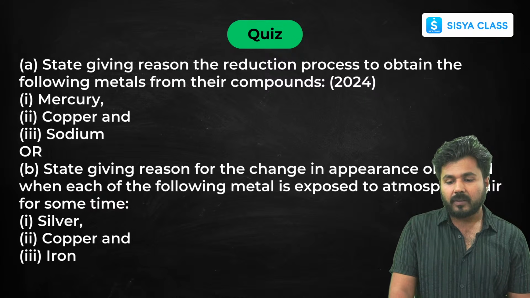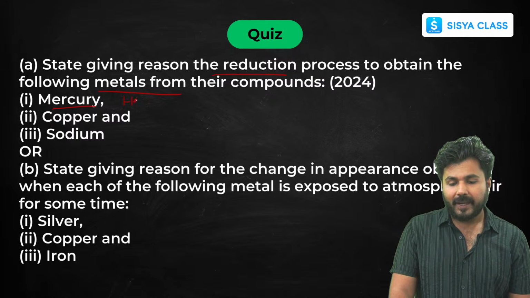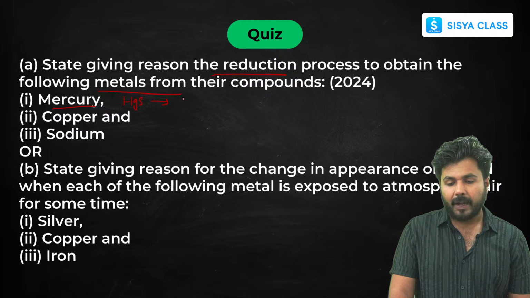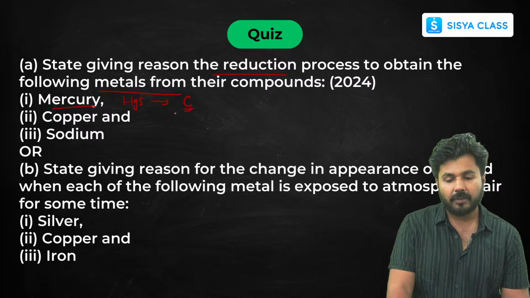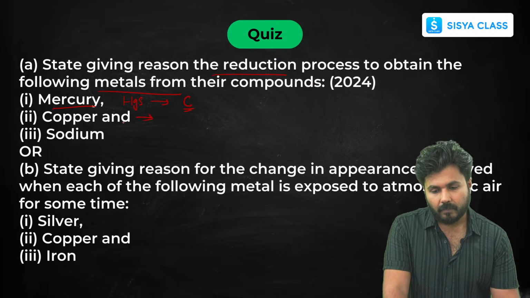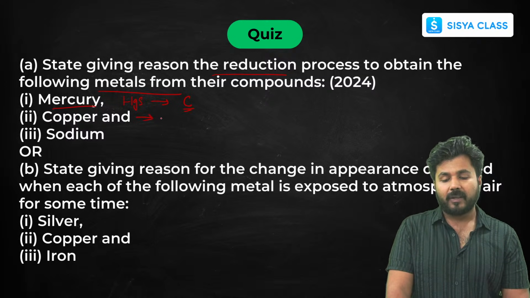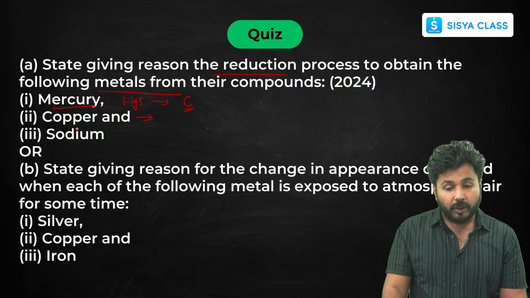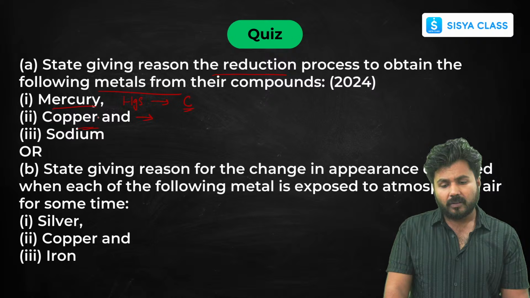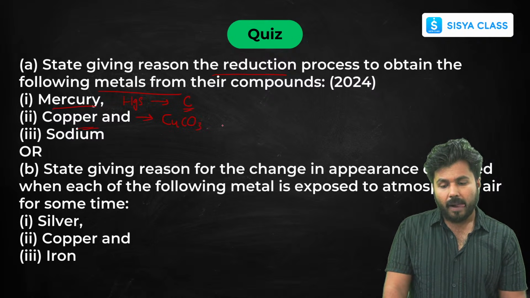Now, state giving reasons the reduction process to obtain the following metals from their compounds. Mercury, you know that it is present as cinnabar, HgS, so we use reduction with the help of carbon. Copper cannot be reduced with carbon directly, because copper is less reactive than carbon. If I have to reduce copper, it is present in the form of carbonate, so calcination happens here.